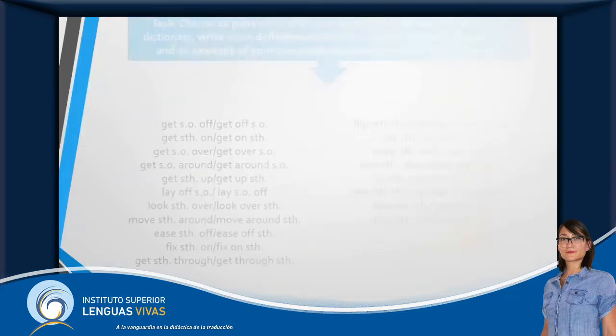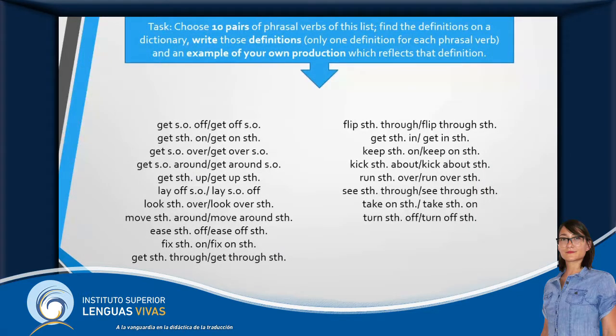Now, in order to pass this tutorial class, I'll ask you to choose 10 phrasal verbs from this list, only 10. Find the definitions of the phrasal verbs in this list in a dictionary and write those definitions. Only one definition for each phrasal verb. Only one, because we know that depending on the context, the same phrasal verb may have different meanings. Well, you have to choose only one definition and write an example of your own production which reflects that definition. If possible, try to use the vocabulary learned this week.